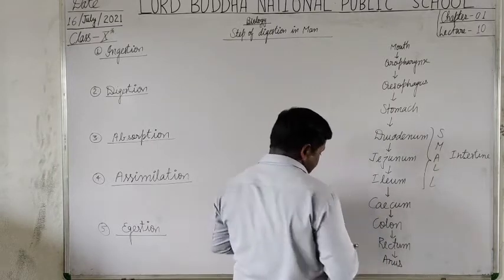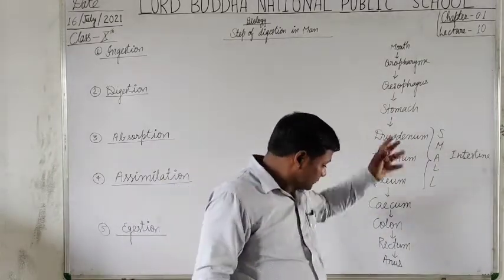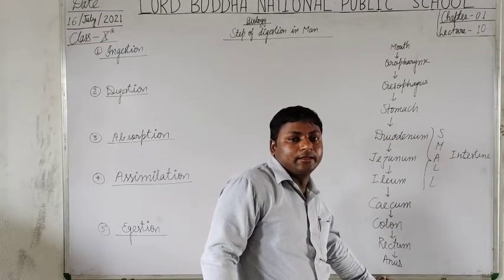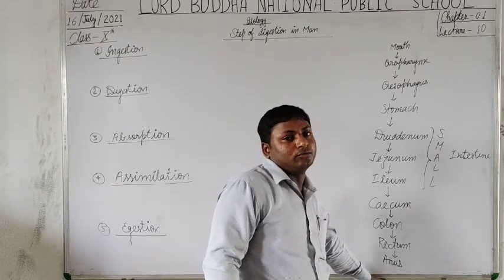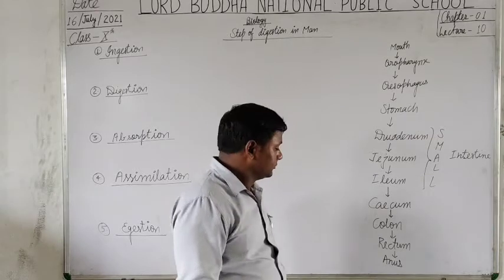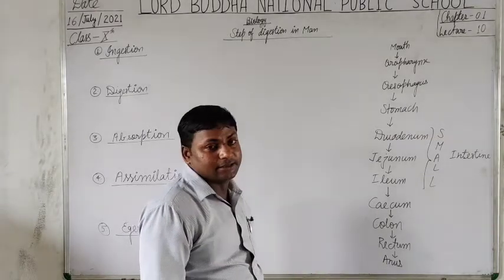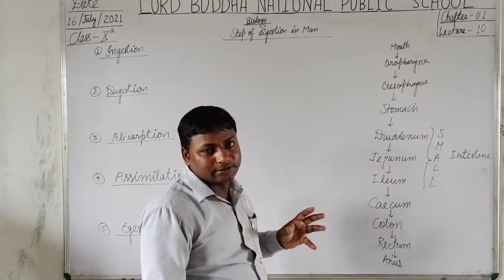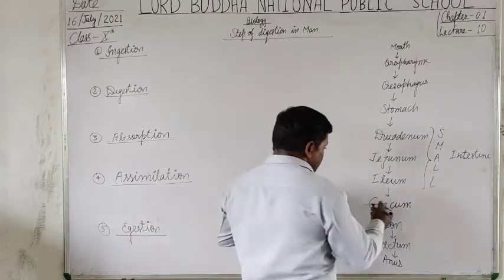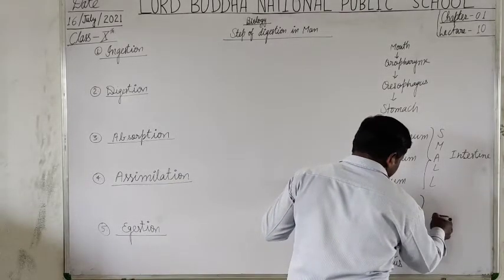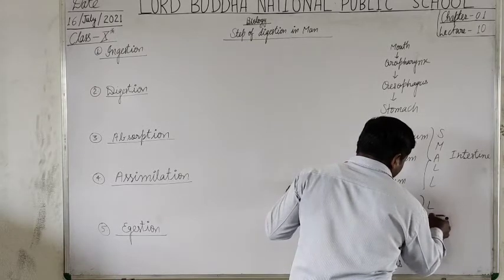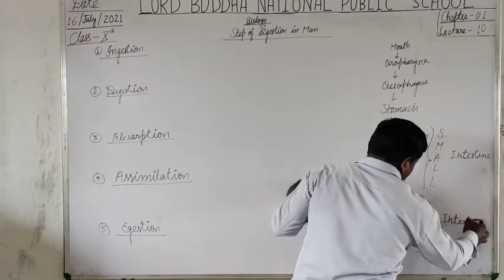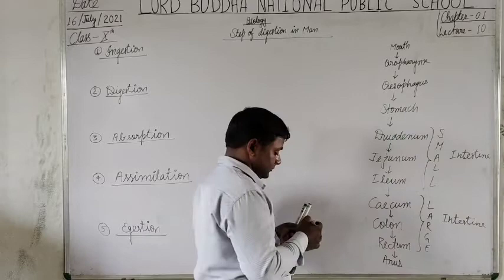The anus is well covered by radially shaped sphincter muscles that only allow the removal of the food when the digestion process is completed. So students, cecum, colon and rectum are the parts of the large intestine. Is that clear?